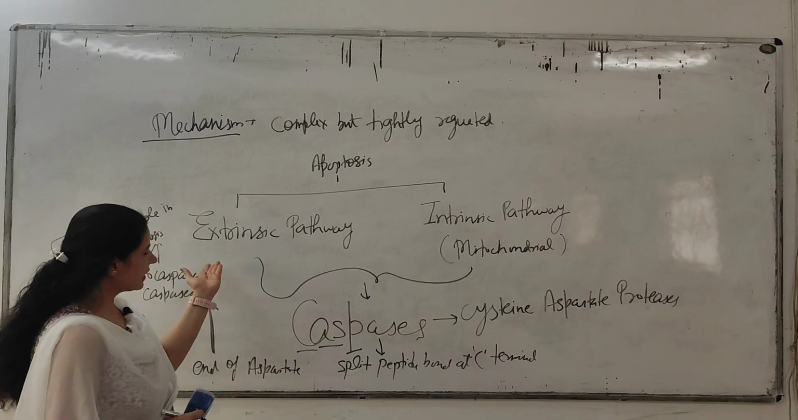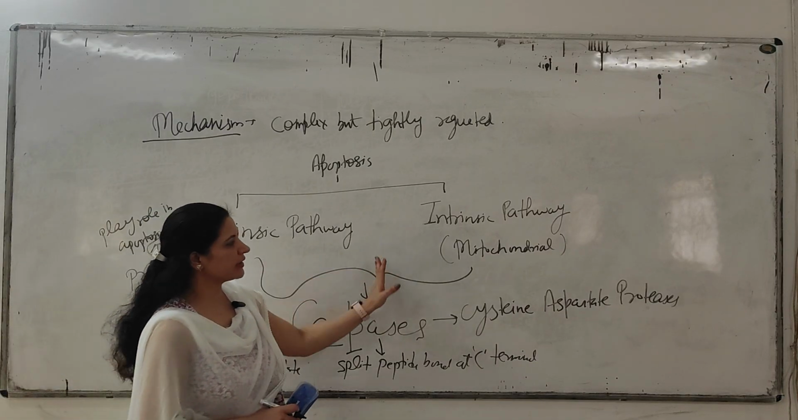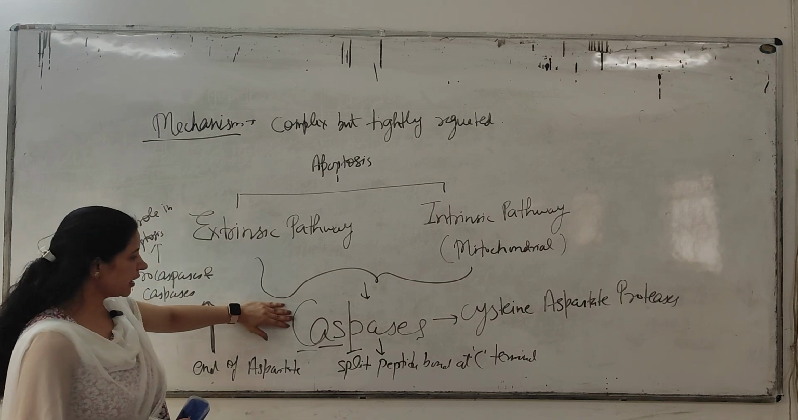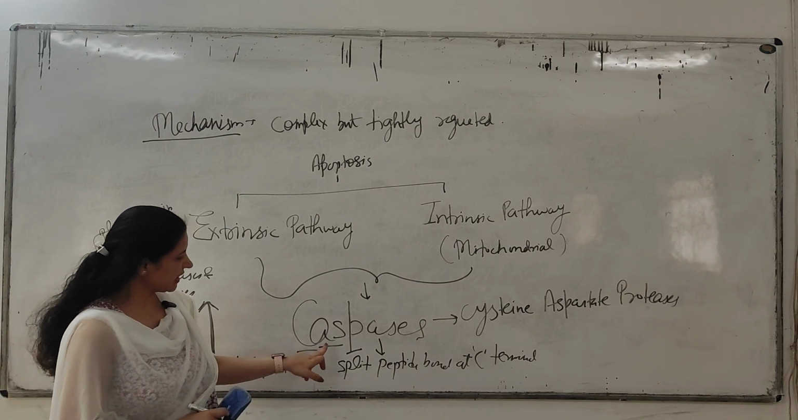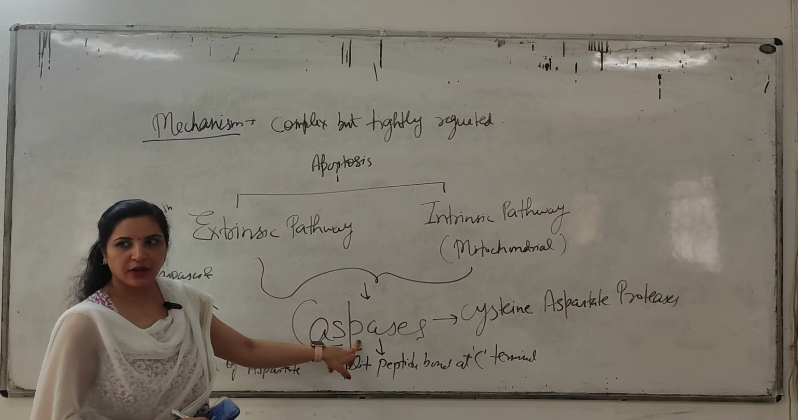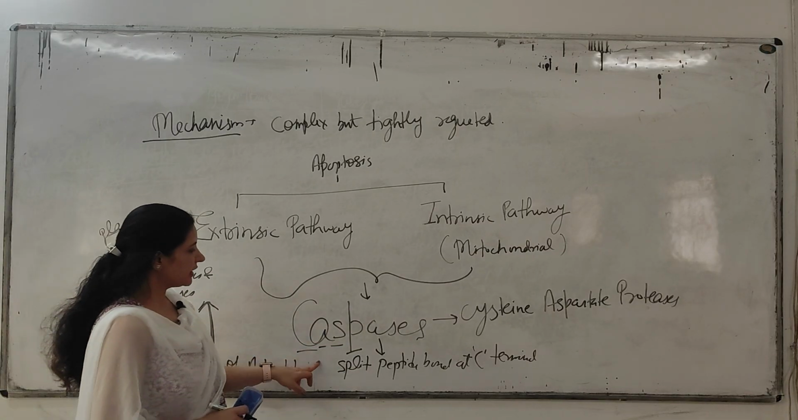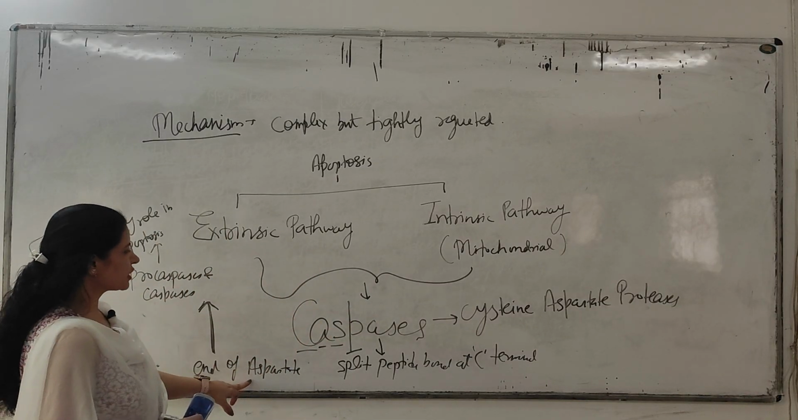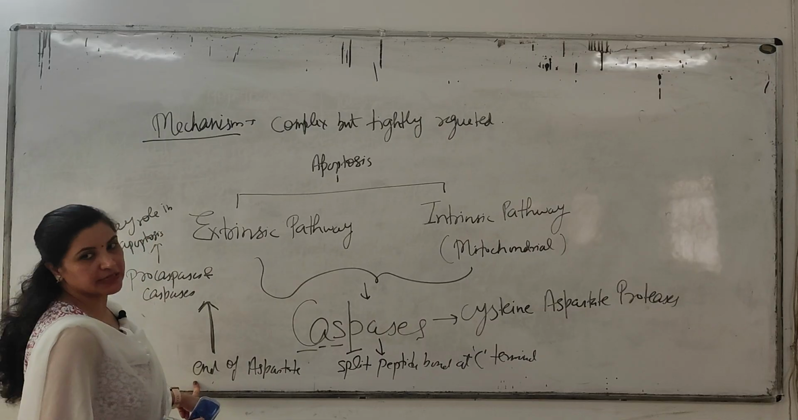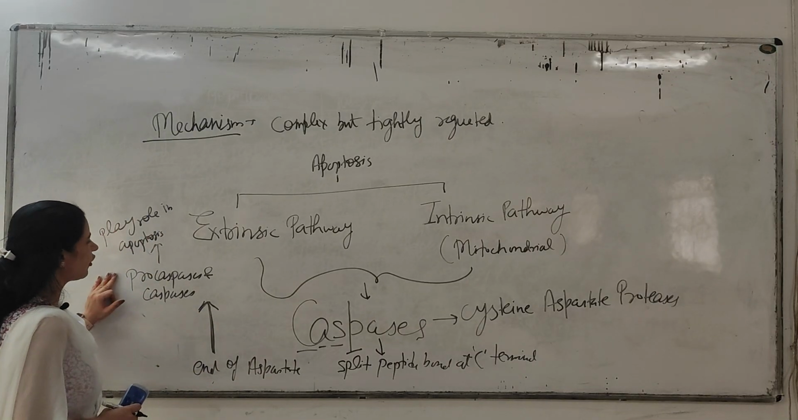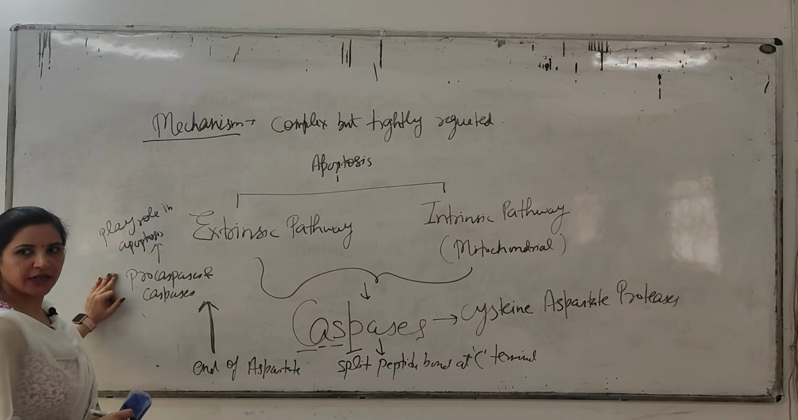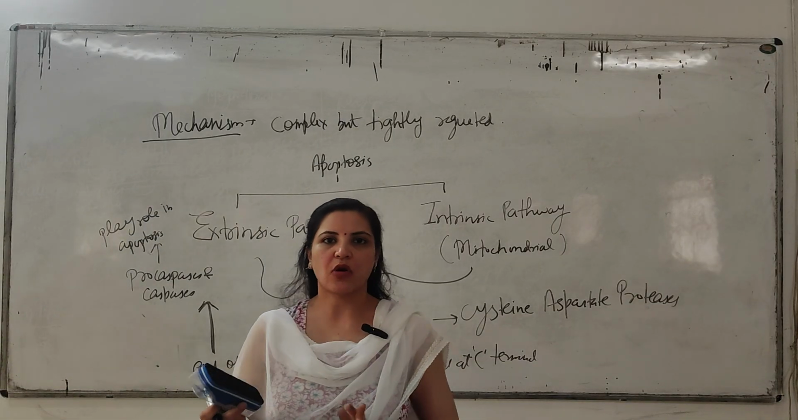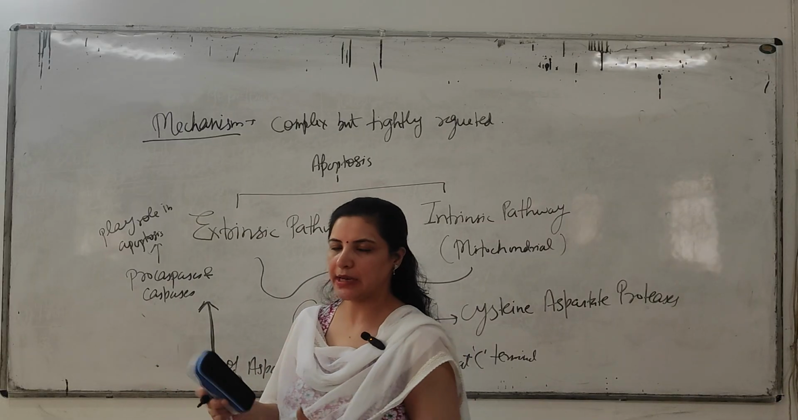Whether the cell undergoes the extrinsic pathway or the intrinsic pathway, in both these pathways there is a role of these caspases. What are caspases? These are cysteine aspartate proteases. What will they do? They will split the peptide bond at the C terminal of aspartate, resulting in the formation of various procaspases and caspases, and then these procaspases and caspases further cause the cascade of apoptosis. Clear?